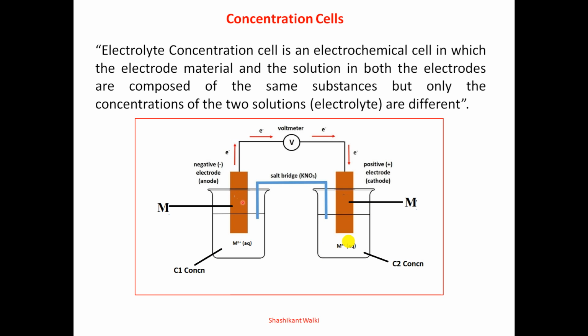Here the electrode dipped in dilute solution C1 acts as an anode, and the electrode dipped in highly concentrated solution C2 will act as cathode. It is because metal is deposited from the concentrated solution C2, in which osmotic pressure is higher. In the higher concentration, osmotic pressure will be higher. Because of that, the side with lower concentration will act as anode, and the higher concentration will act as cathode.